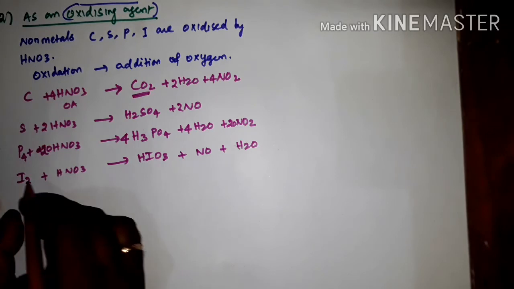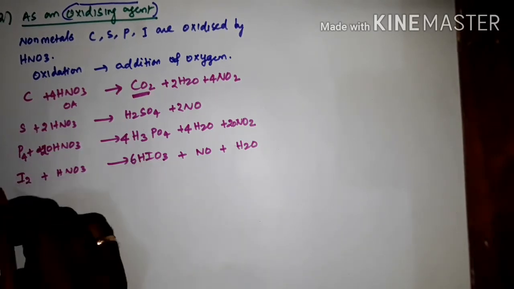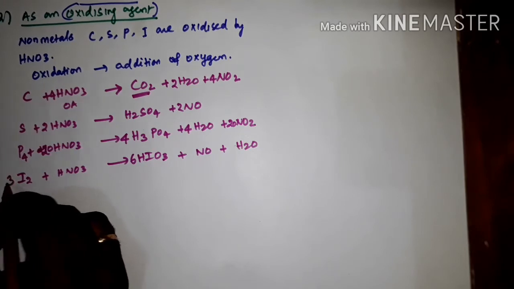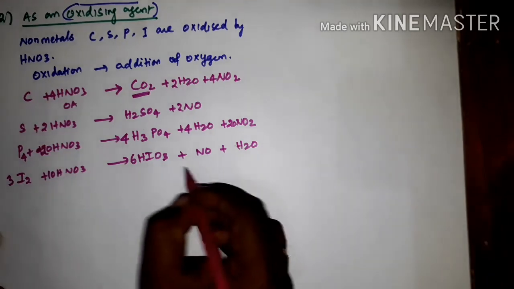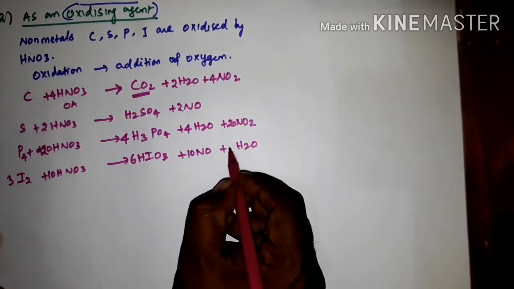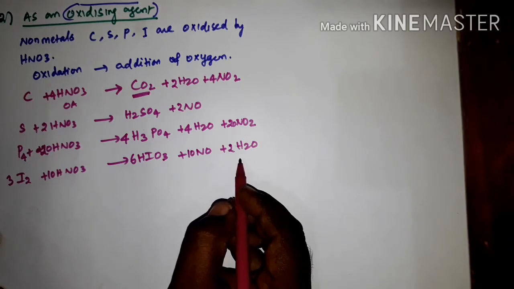Now balance the equation. Here put 6. So here I am adding 3, then 10 HNO3, here 10 NO, then here 2 H2O. Now this equation is balanced, you can check.